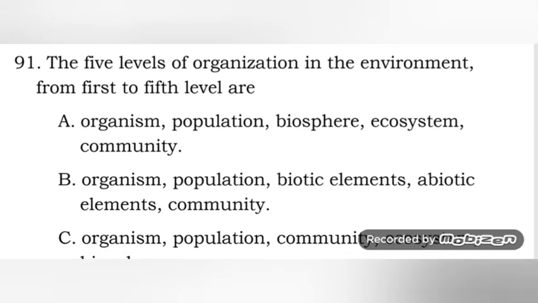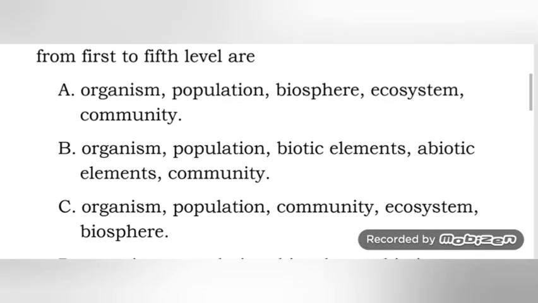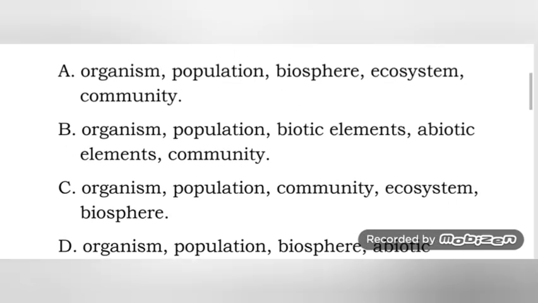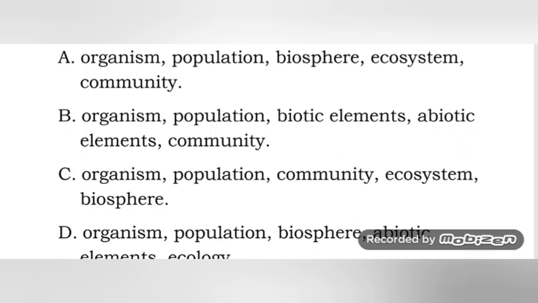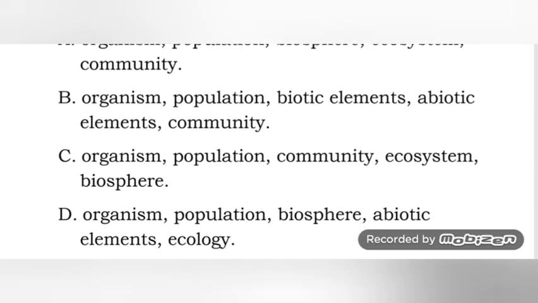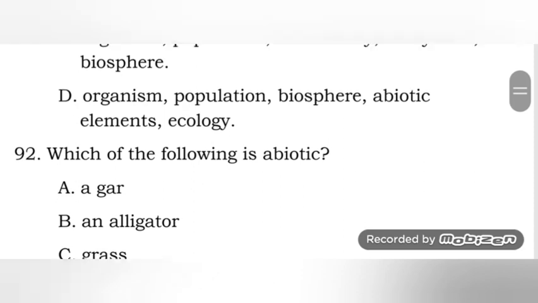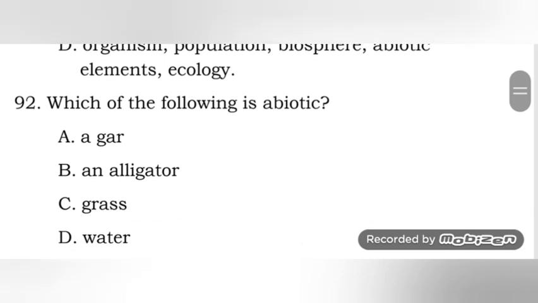Next one, the five levels of organization in the environment from first to fifth level are organism, population, biosphere, ecosystem. No, it's not, because biosphere must be the last. Organism, population, biotic elements, abiotic elements, community. No. Organism, population, community, ecosystem, biosphere. So it's letter C. Okay, so this is from lowest to highest. Biosphere must always be the last because it is the biggest, the region of the earth where life thrives.